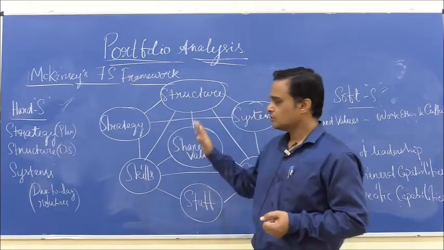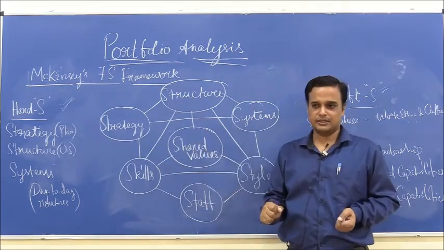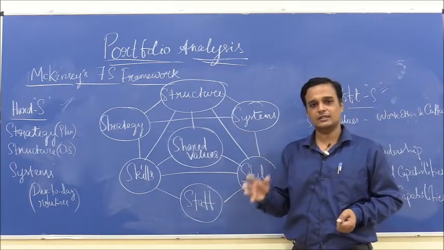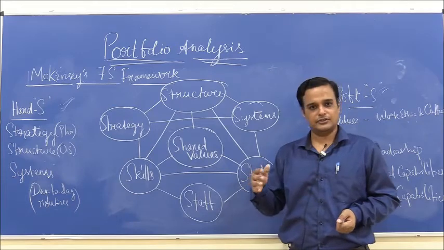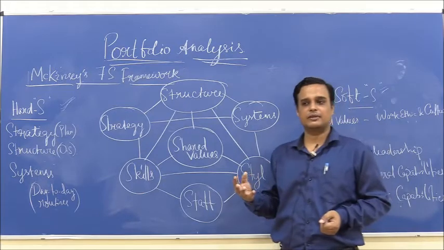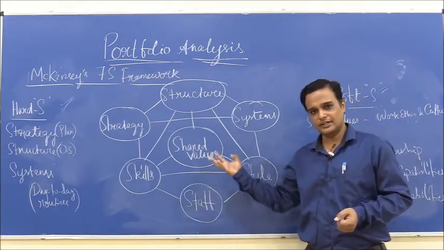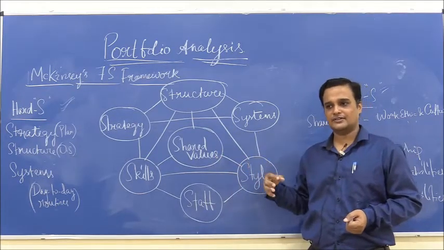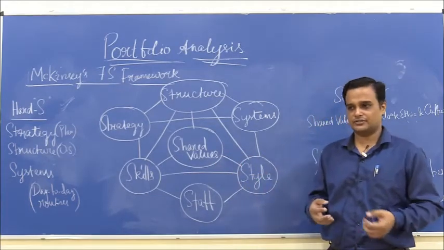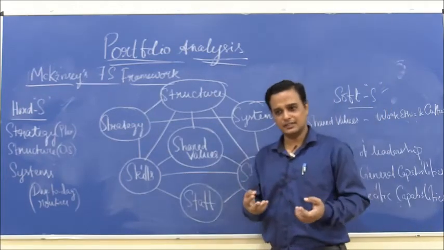So, to evaluate that, the McKinsey 7S framework was developed. This also means that the McKinsey 7S framework, unlike the other portfolio analysis tools like the BCG matrix, the GE 9-cell matrix, the Hofer's product market evaluation matrix, is exclusively a tool to focus on the internal framework, not the external factors. It does not have to do anything with the market performance, the business strength, the competitive position as taken in the other matrices.